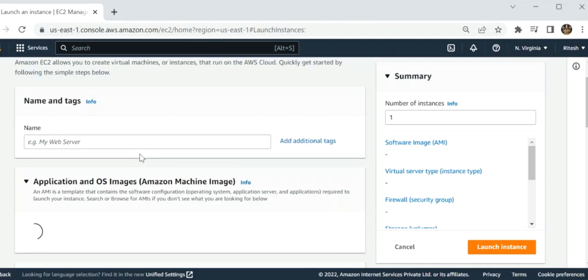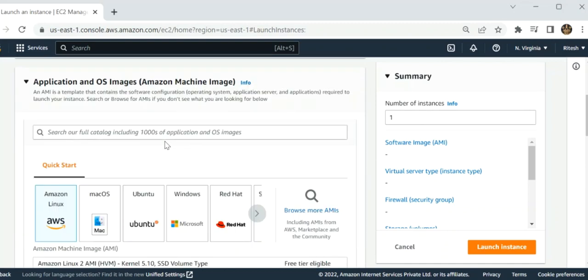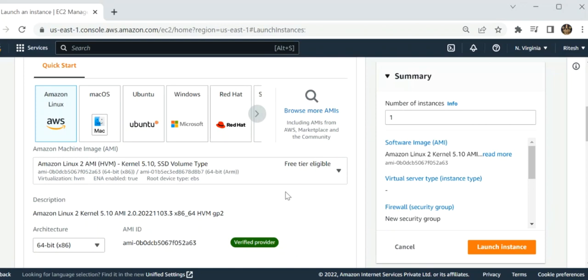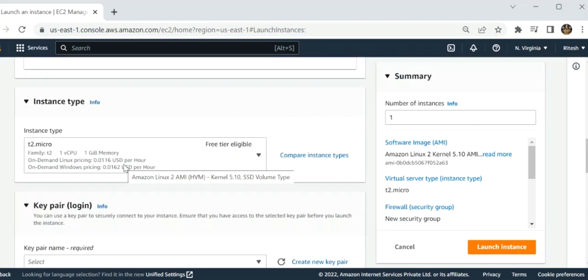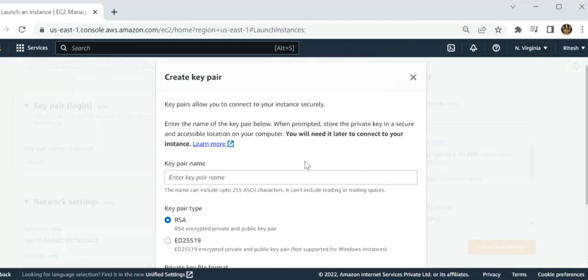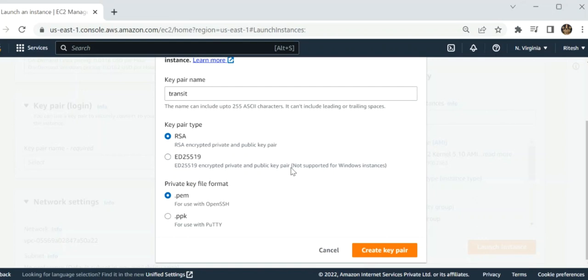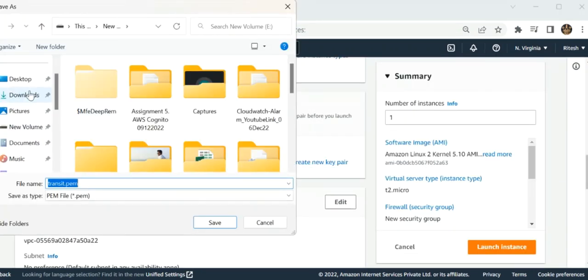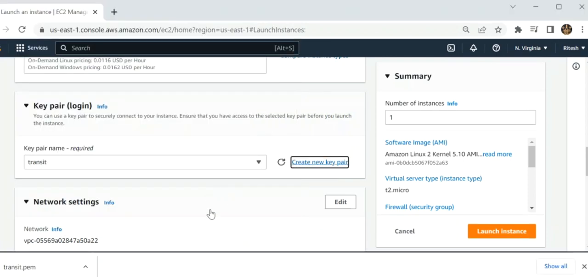So I have chosen Amazon Linux, and then I have to click on T2 Micro, which I have used for the free tier account. And then I have chosen the key pair. I have to create a new key pair over here. I have given the name transit, so that I can understand this is the transit key pair for particular instances. So now I click on create key pair and it's downloaded to my downloads. I have to save it.